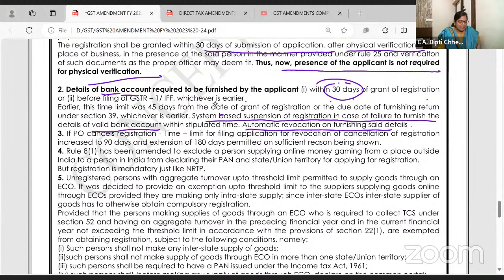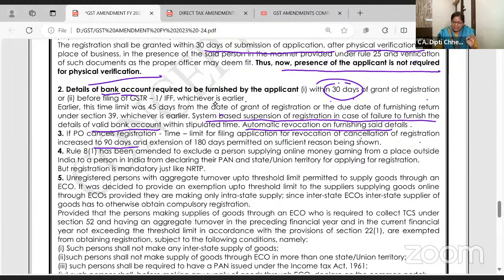PO, who is PO beta? Proper officer. Cancels. See, registration can be cancelled suo moto. When you go below the limit of 20 lakhs, 40 lakhs, or some activities you are doing which are not allowed in GST and all that, sometimes the proper officer cancels your registration. If you're not filing your return, if you're not making payment, ऐसे 4-5 clauses हैं where PO, proper officer, can cancel your registration. Time limit for application for revocation is increased to 90 days.